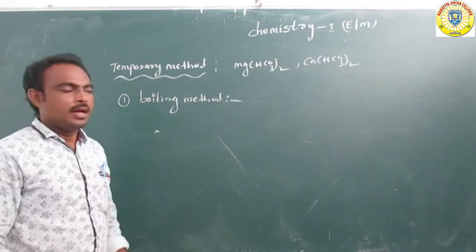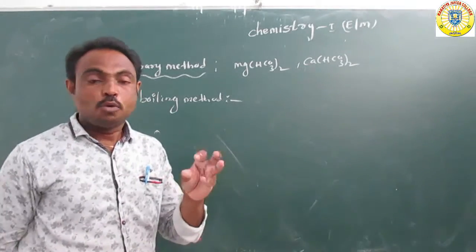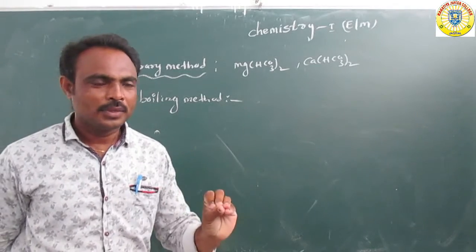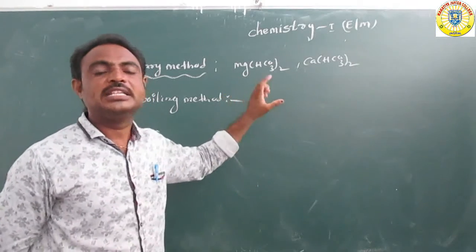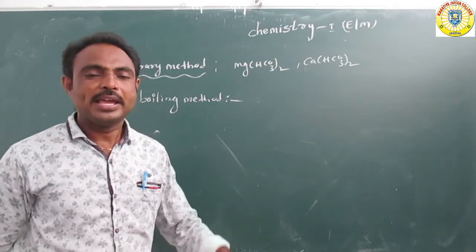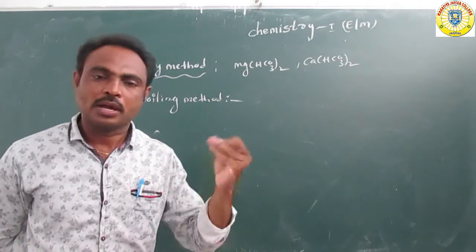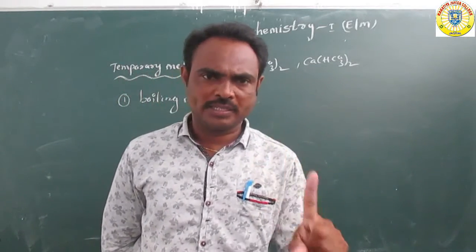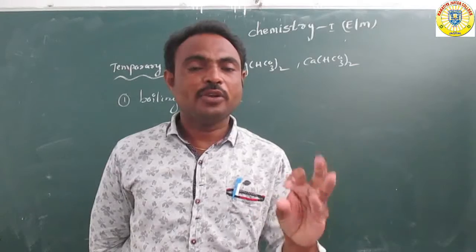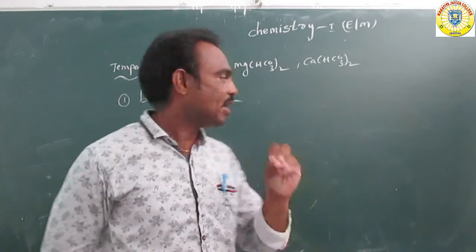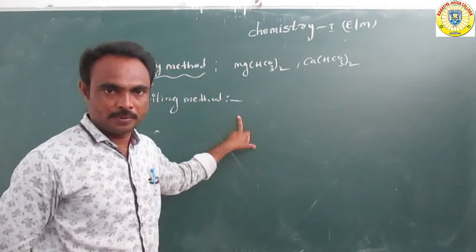When boiling the water, these bicarbonates are converted to carbonates. Mainly hot water contains bicarbonates, and we remove them using this boiling method.